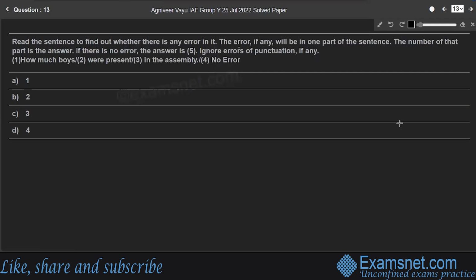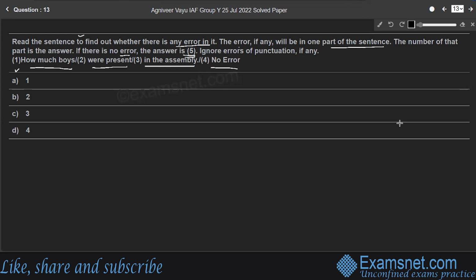Question 13. Read the sentence to find out whether there is any error in it. The error, if any, will be in one part of the sentence. The number of that part is the answer. If there is no error, the answer is 5. Ignore errors of punctuation, if any. Here the first part is how much boys, the second part is were present, the third part is in the assembly, and the fourth part is no error.